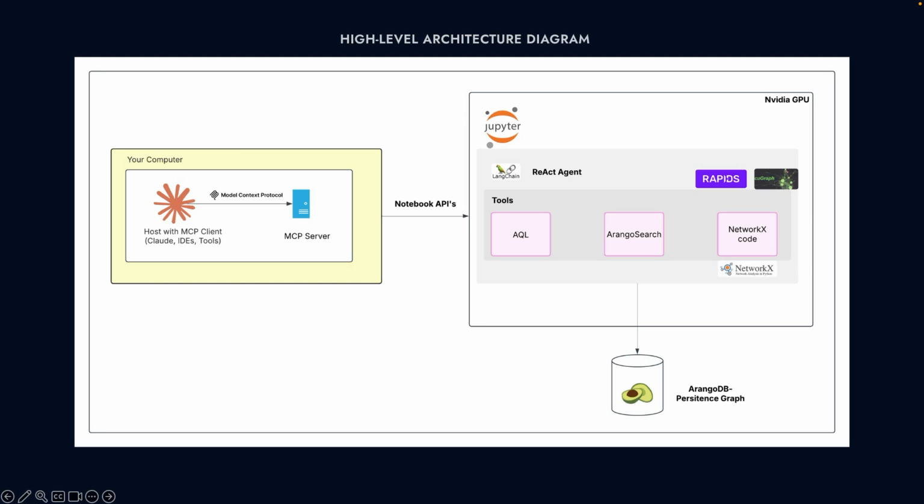So these tools pull data directly from ArangoDB's persistence graph, and the results are displayed as markdown within the notebook. For interactive elements, we are leveraging Claude's dynamic artifact generation, which is powered by a custom MCP server to communicate with Jupyter Notebook using the out-of-the-box capabilities of LLMs.